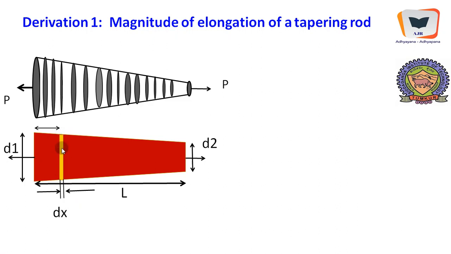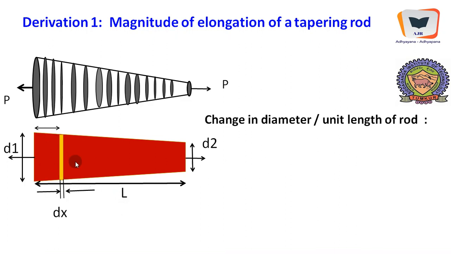So we will consider a small disk of elementary thickness or elementary length, because it is going along the lengthwise direction, and the change in diameter per unit length of the rod from here till here is d1 minus d2 divided by L per unit length.